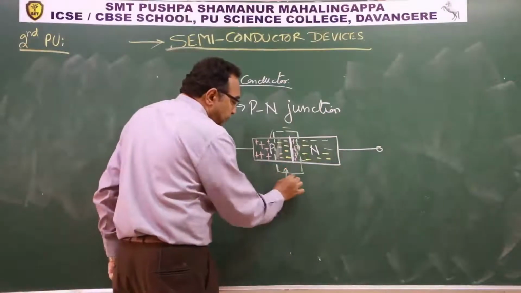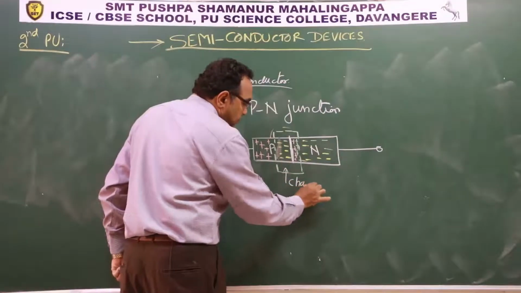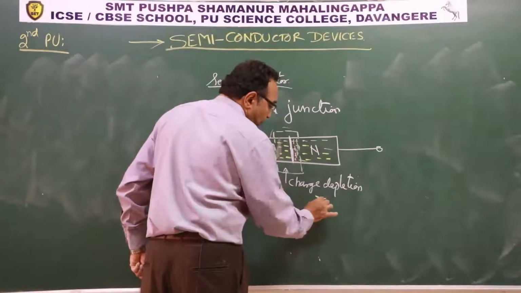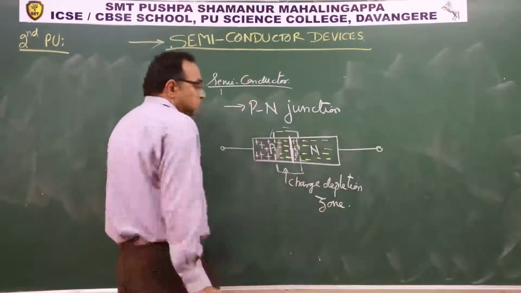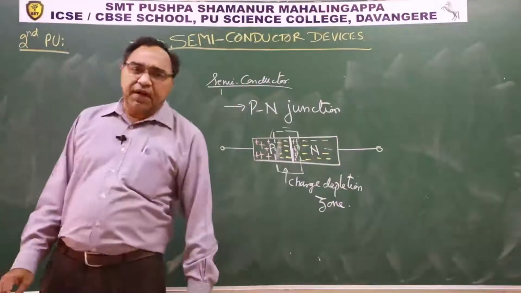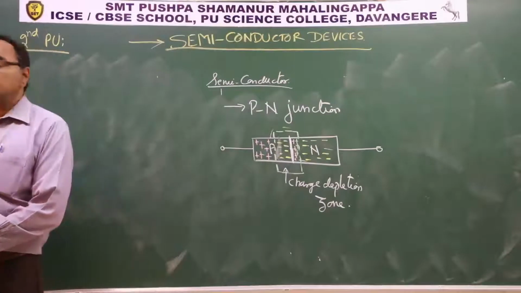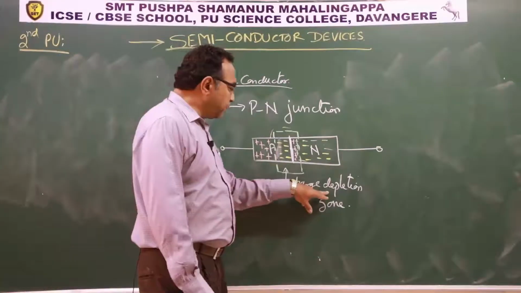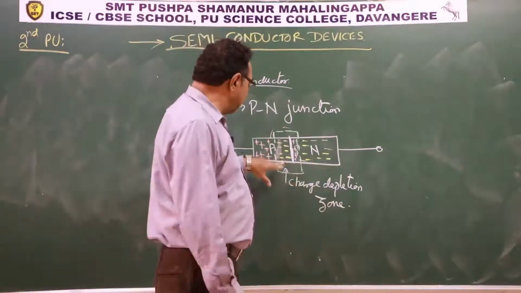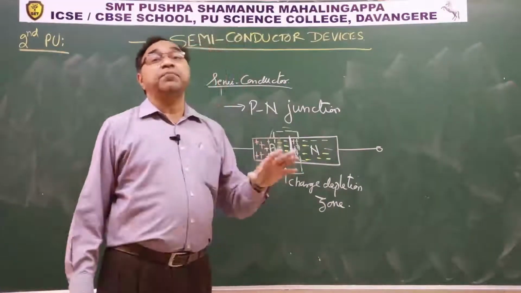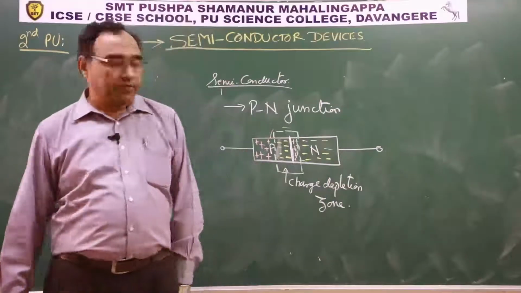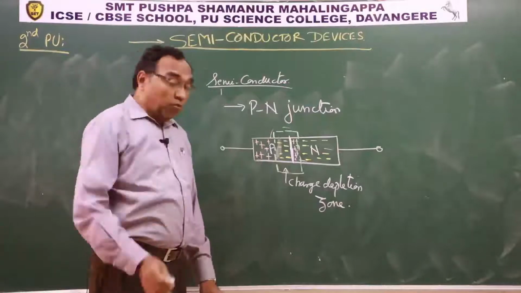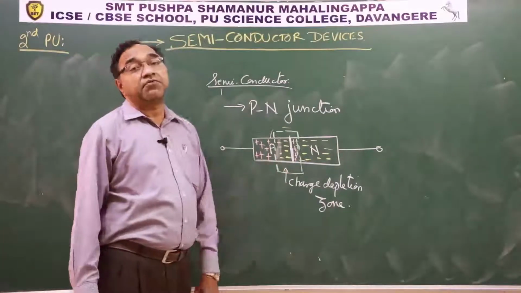This is known as the charge depletion zone. It appears that the charges are not present in that region. See the name only, charge depletion. It appears that in this region all charges are depleted, they are not present. It is not like that. Second thing, you will say, why other charges did not diffuse?